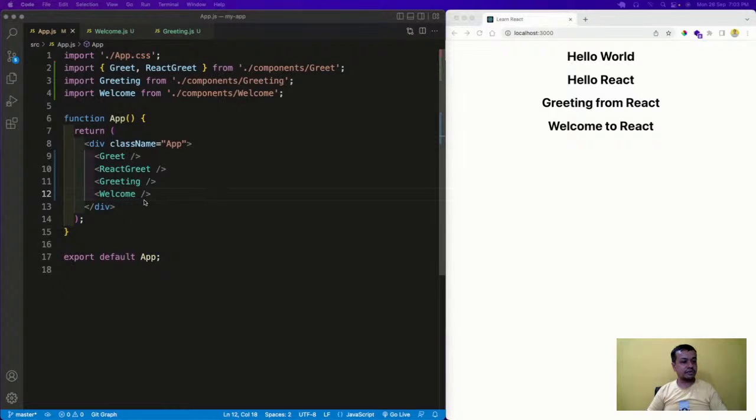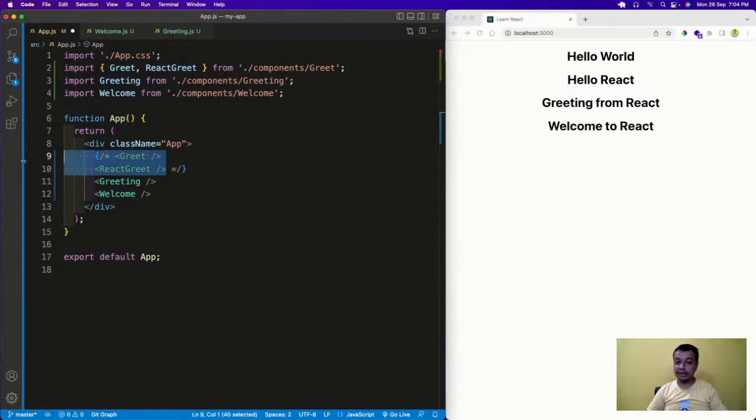Okay, so what I am going to do right now, I'm going to comment out some of the things here. And in React or in any other language, you select everything and then Control backslash will comment out that thing, and it will be commented out. So see, this comment is a bit different than what we see generally.